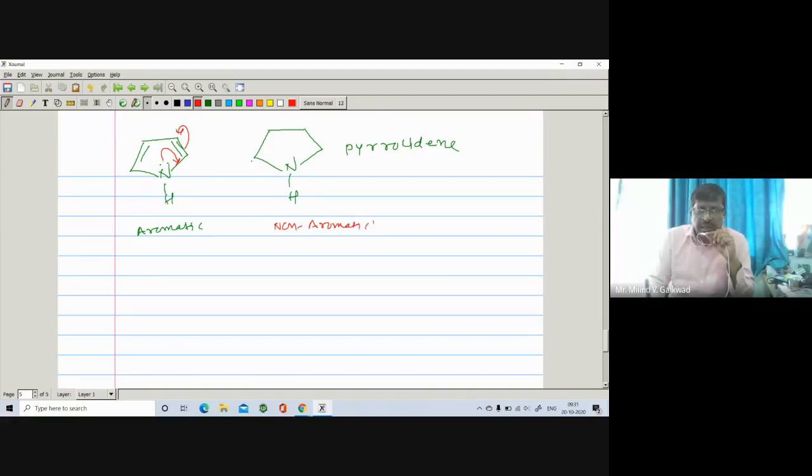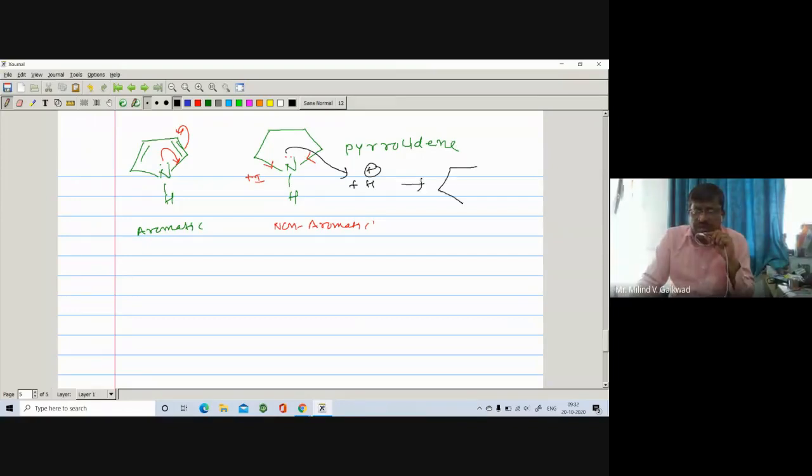Here there is a nitrogen having the lone pair. This is directly attached to the sp2 carbon. It exhibits plus I effect, right? So the electron density on the nitrogen is more, so it can donate to the H positive very easily. So here it can donate the lone pair on the nitrogen very easily to the H positive, and there is